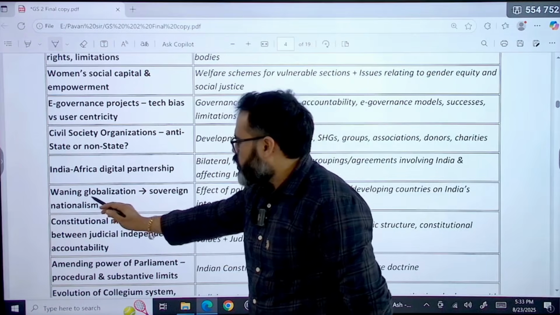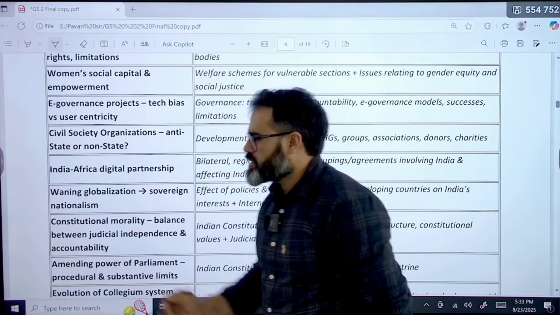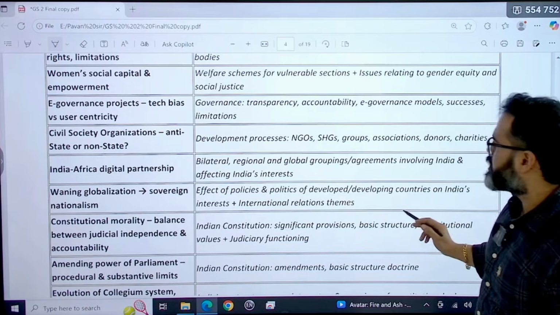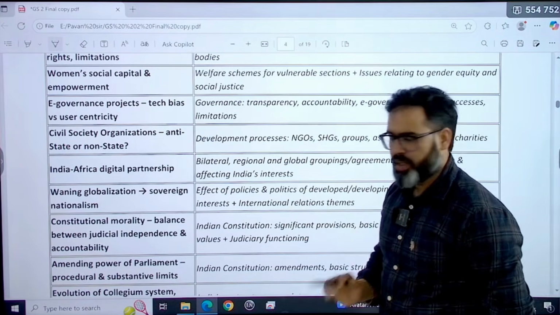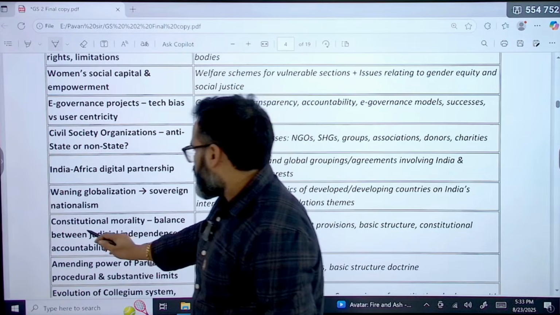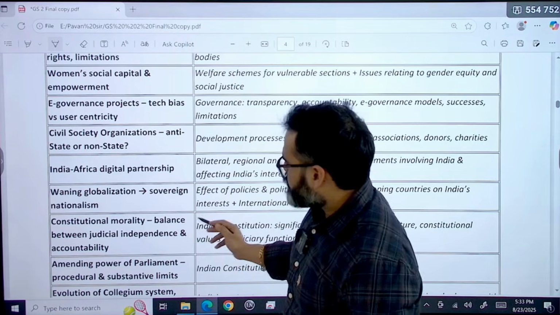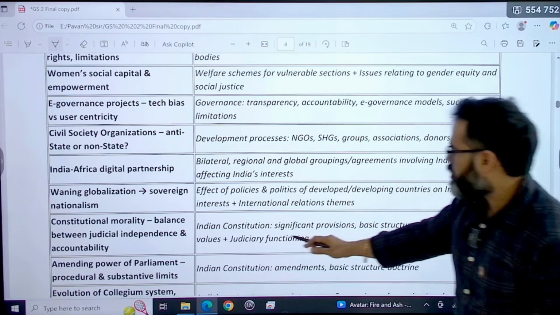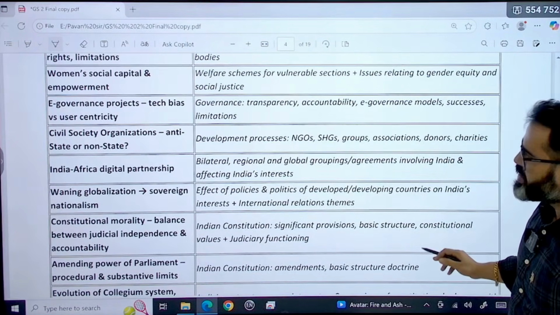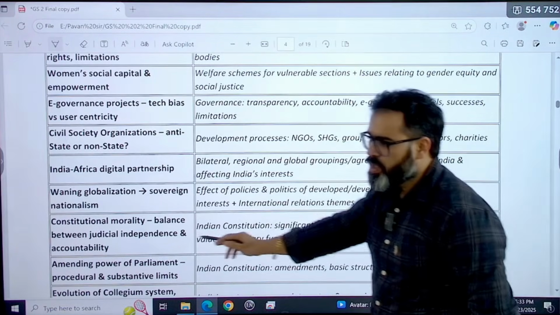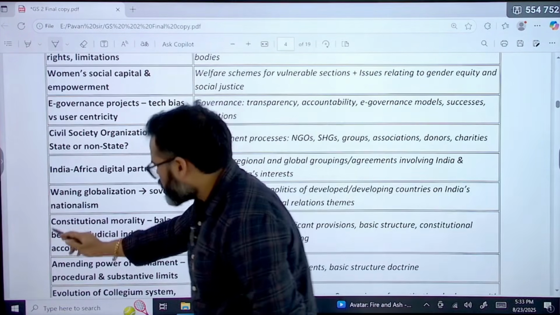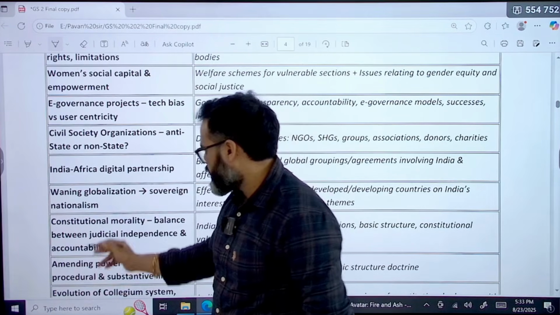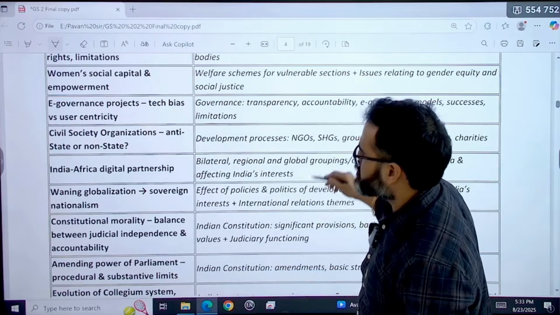Next is winning globalization, that is, sovereign nationalism. This was the effect of policies and politics of developed countries on India's interests. The next question is about constitutional morality, and the balance between judicial independence and accountability. This was about the Indian Constitution: significance, provisions, basic structure, constitutional values. This topic I used to cover in the intro class itself, in the first few classes, so you must have gone through it.